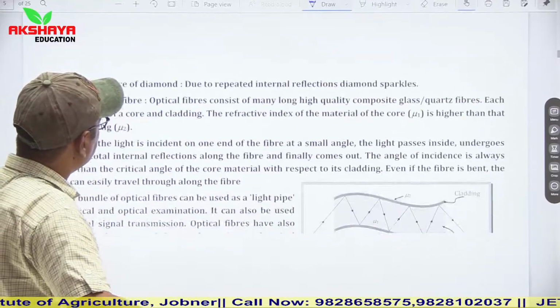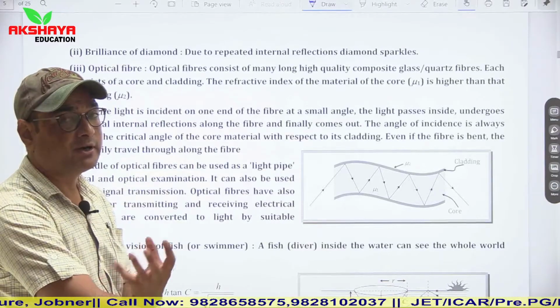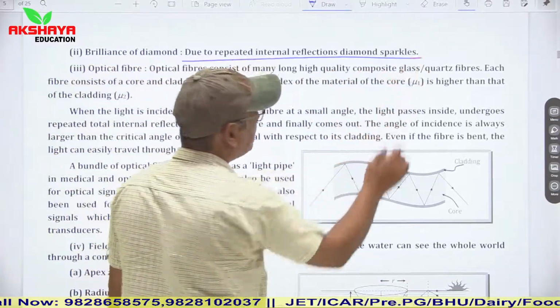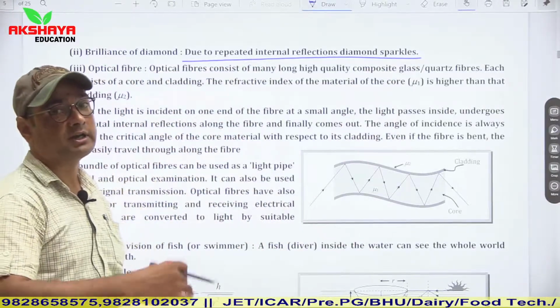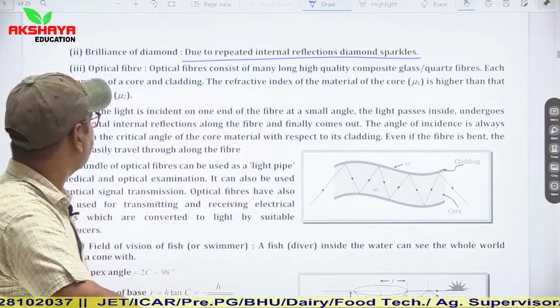Brilliance of diamond. The sparkling or brilliance in a diamond is also due to total internal reflection. There are repeated internal reflections due to which the diamond seems to sparkle.